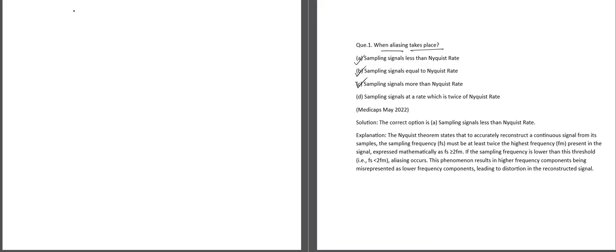Sampling is the process of conversion of a continuous time signal into a discrete time signal. Continuous time signal means this signal is defined for all the values of t, because at this point it has a particular value, at this point it has a particular value. So continuous time signals are defined for each and every value of time.